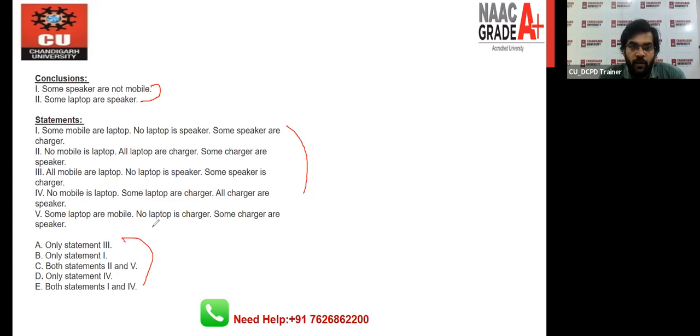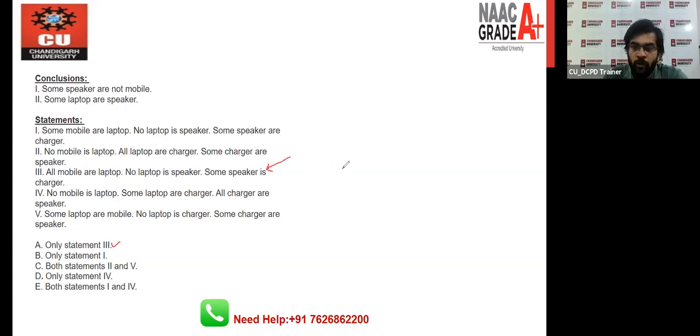Right now, you can see that in the options, we have first also available, second also available, third also available, fourth also available, by each and every statement. Okay, there is no other option we have. So if you look into the first option, the option available is only statement 3, means you have to check the statement number 3, right?